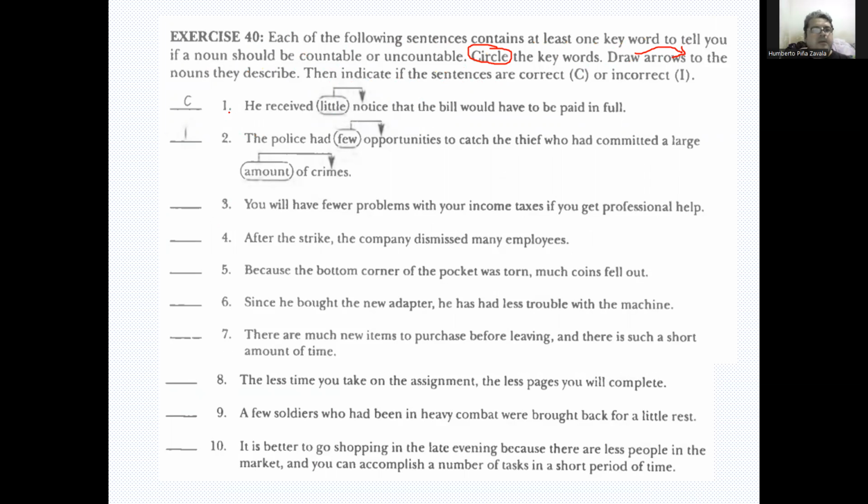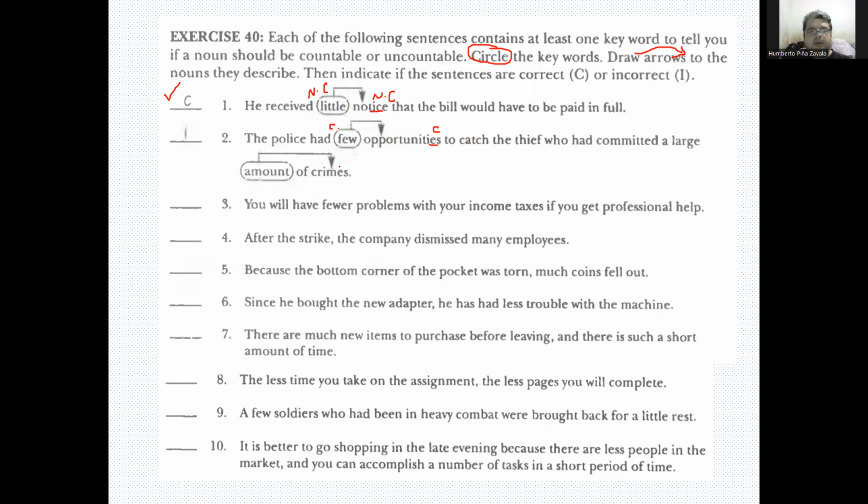Number one, he received little notice that the bill would have to be paid in full. Okay, so we have little, non-countable. Notice, non-countable. So it's fine. The police had few opportunities. Few, countable. Opportunities is plural, is countable.